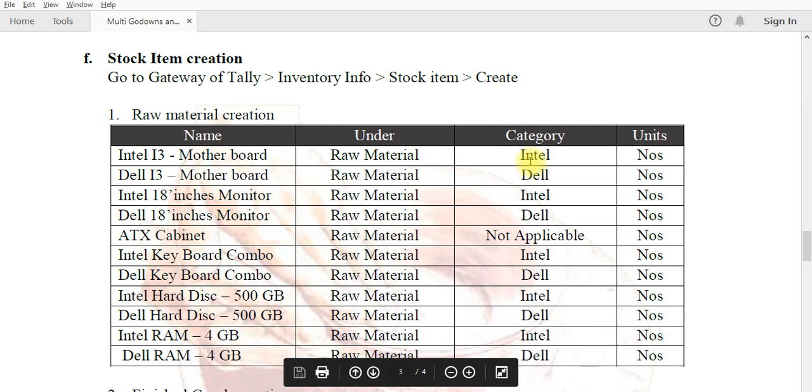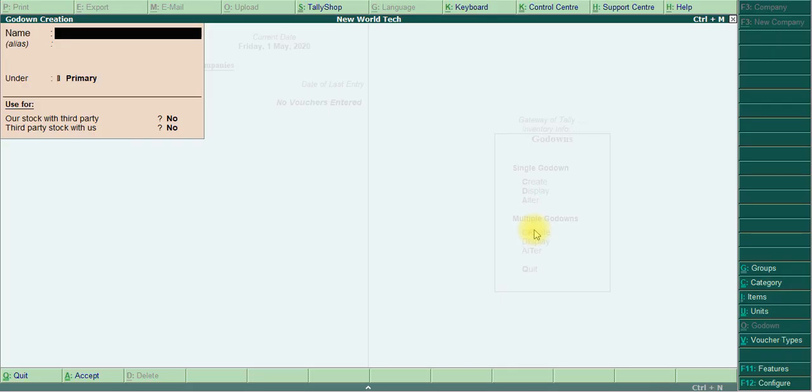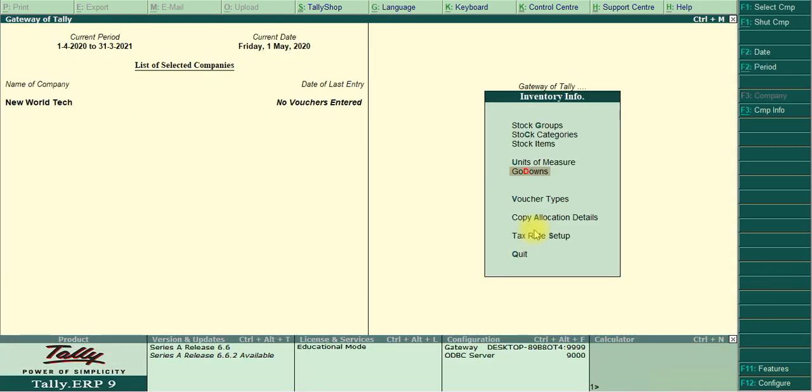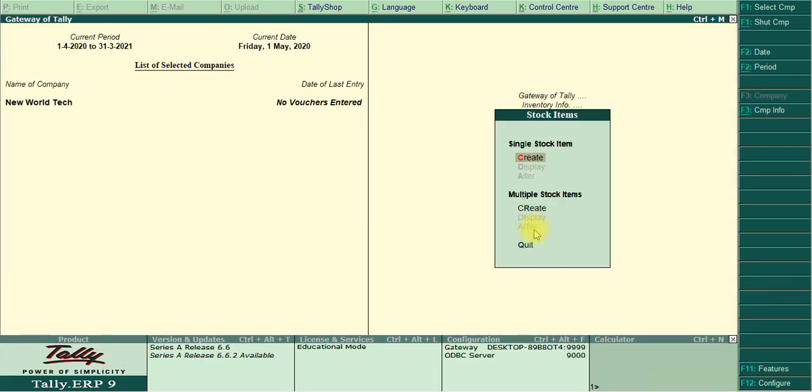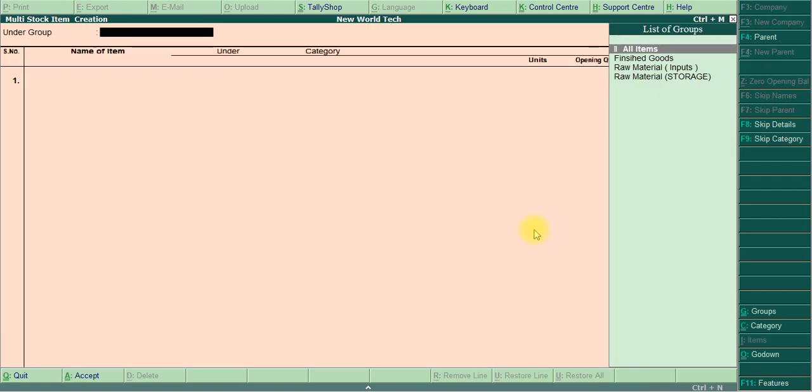Then the category I gave is Intel, Dell. ATX is not blank, Intel and Dell, so I give not applicable, and the unit of measure is common, so easily we create. Now please follow me. Stock item: single, we don't know, we create via multi.